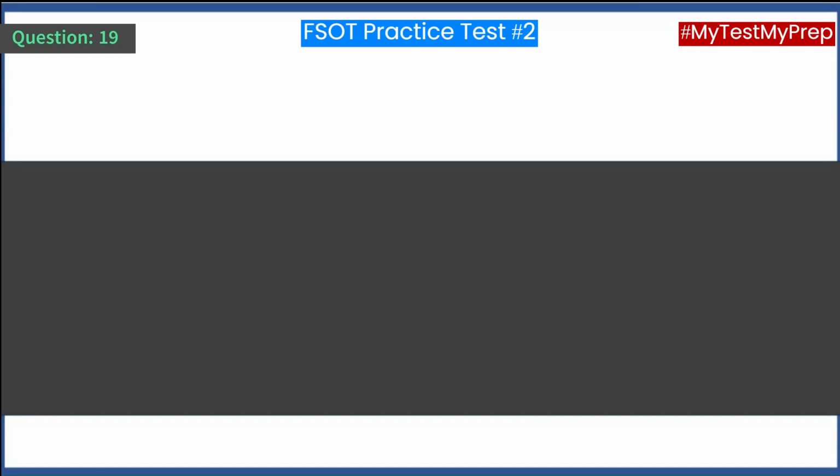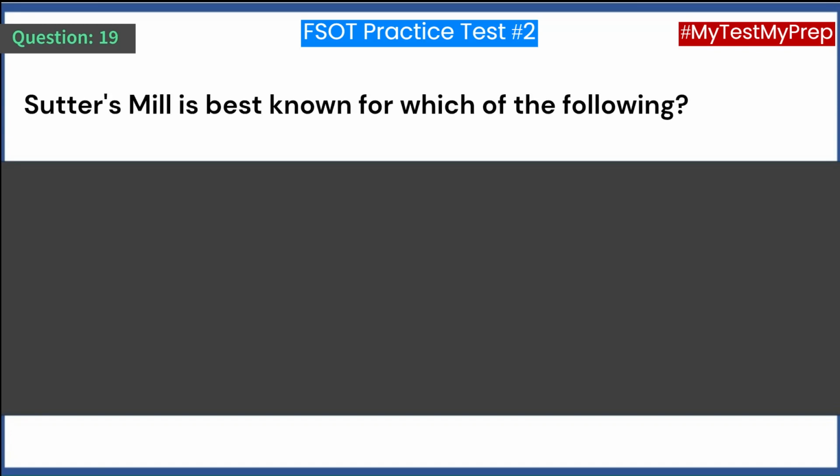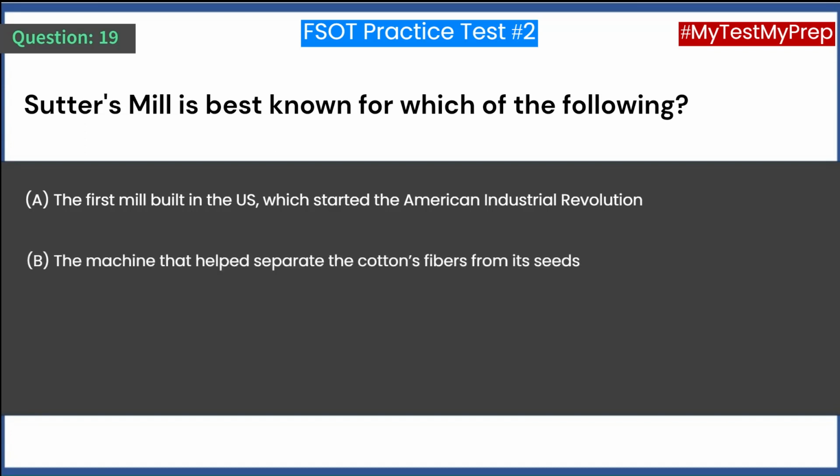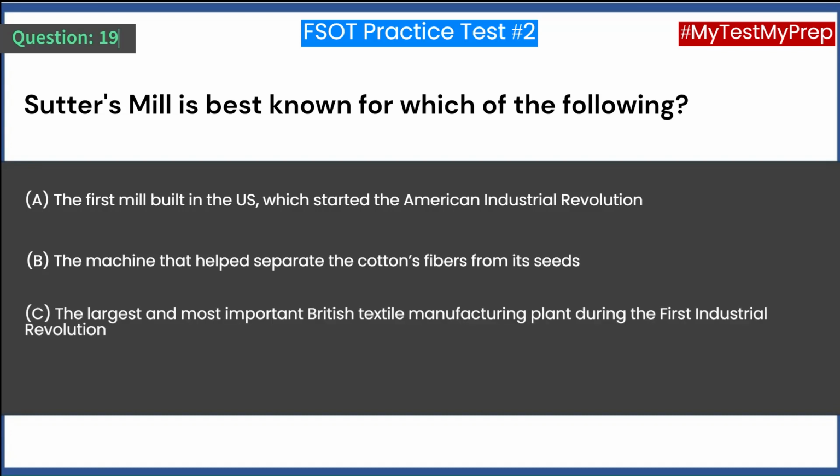Question 19. Sutter's Mill is best known for which of the following? A. The first mill built in the U.S., which started the American Industrial Revolution. B. The machine that helped separate the cotton's fibers from its seeds. C. The largest and most important British textile manufacturing plant during the First Industrial Revolution. D. The place where gold was first discovered in California.